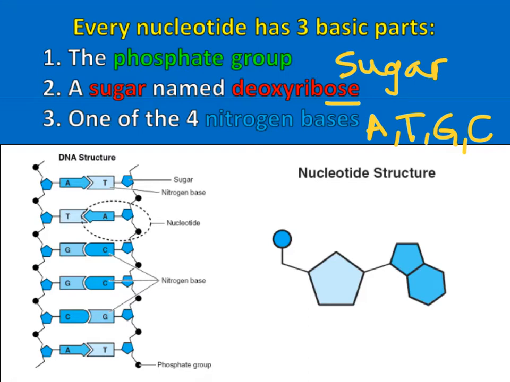So in this picture, here's the phosphate group. The house is the sugar. And then this little shape on this side, that is the nitrogen bases. So remember, in order to remember what each of these represent, remember this circle right here, if we draw a line down, looks like the letter P. There's the sugar, and this is the nitrogen base.